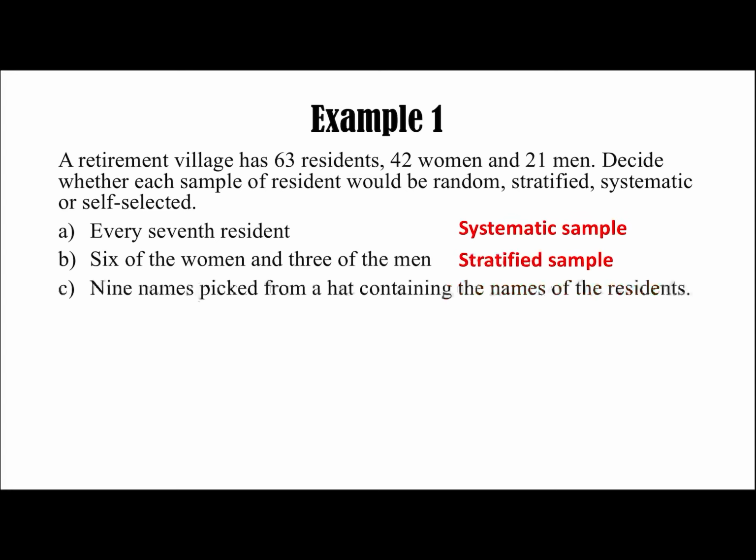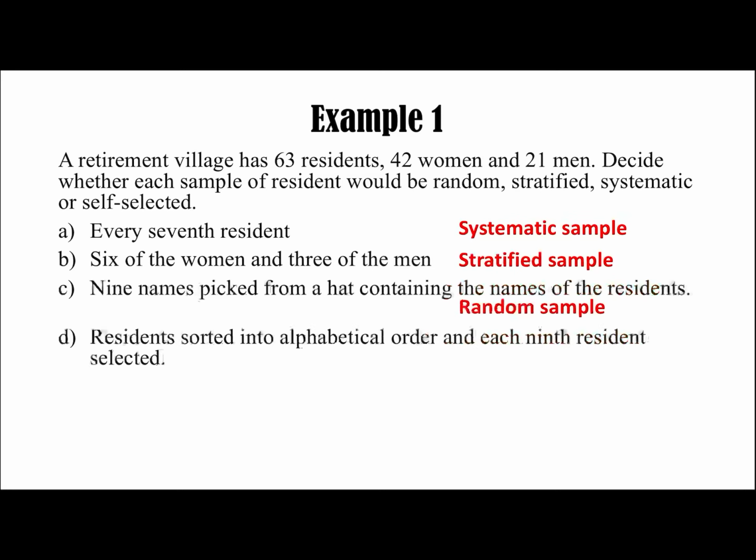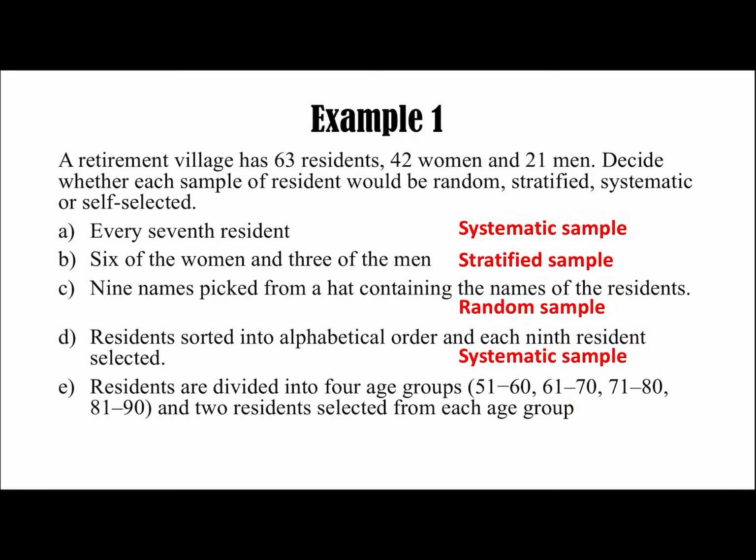9 names picked from a hat containing the names of the residents, so all together in a hat and then picking at random, so it's a random sample. Residents sorted into alphabetical order and each 9th resident selected, so it's a rule, so it's a systematic sample. Residents are divided into 4 age groups and then 2 residents are selected from each age group, so categorized and then selecting at random, so it's a stratified random sample.